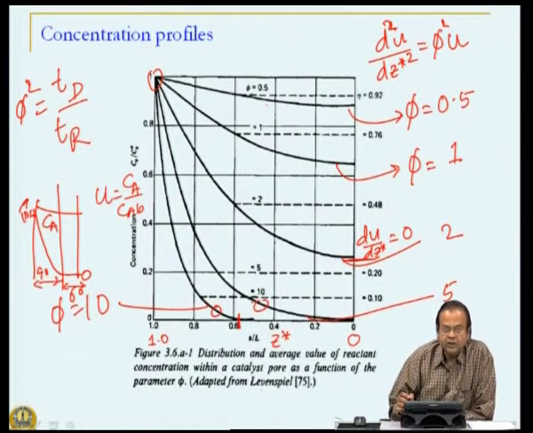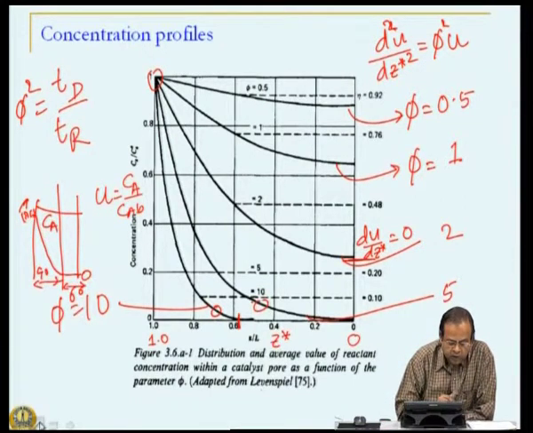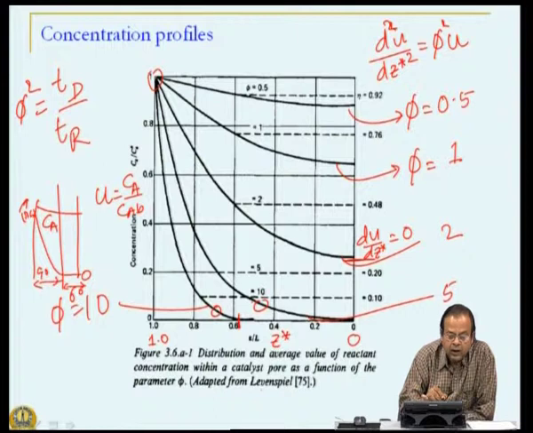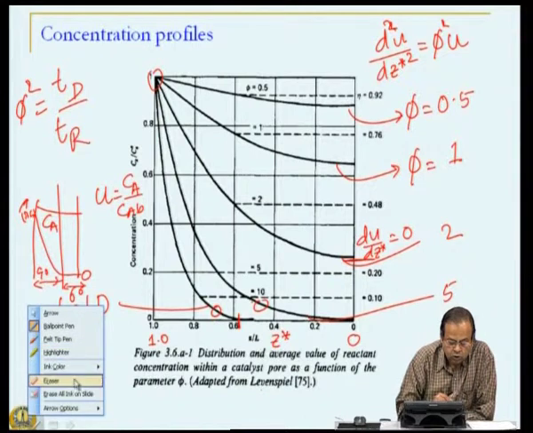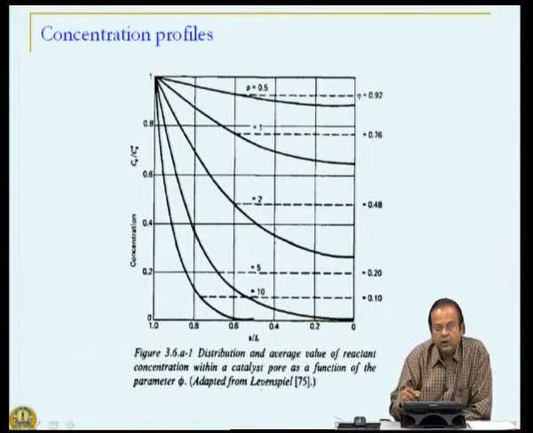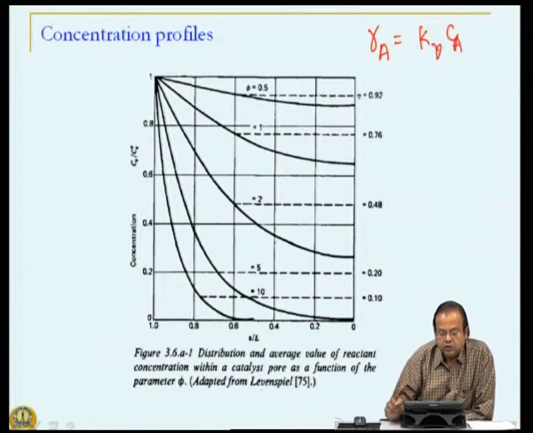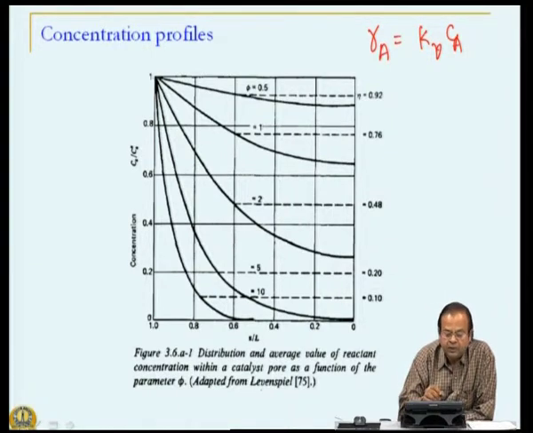Okay. Now, that raises a question: why should we then use a porous catalyst, because the reaction would have been at its peak had the concentration been the bulk concentration. So, let's look at this situation once again. If you remember, our rate of reaction is kV into Ca. Since Ca is changing along the axial direction, the rate of reaction is also changing, and the rate of reaction is at its maximum when Ca equals Cab.